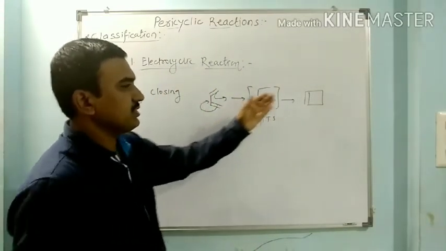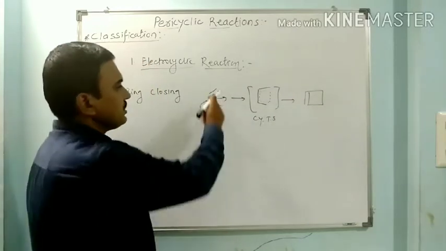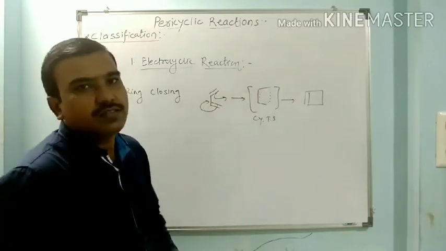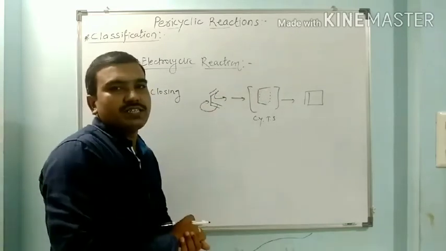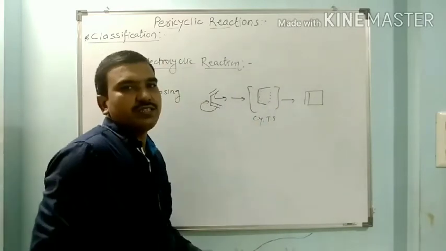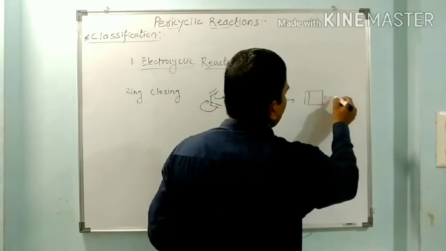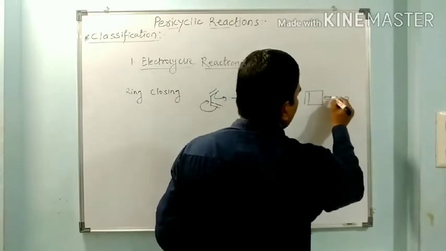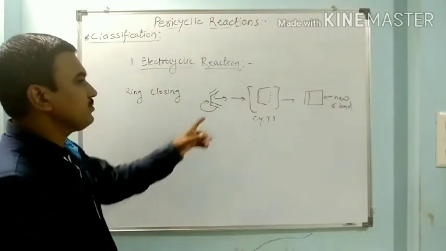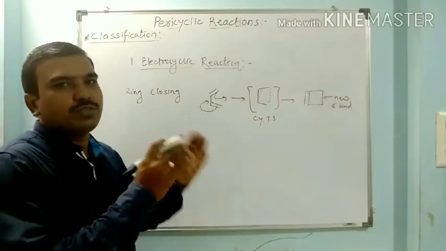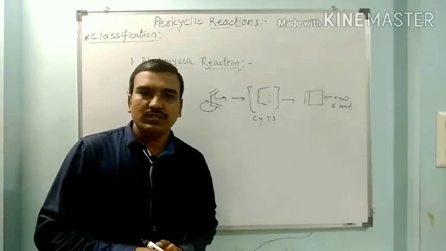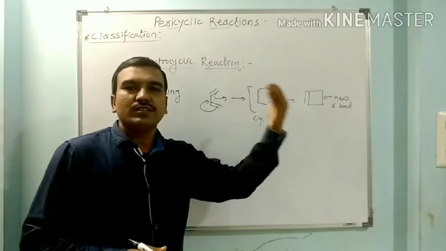So butadiene is converted to cyclobutene through the delocalization of pi electrons. Through the rearrangement of pi bonds, we get the new compound. What is the difference between reactant and product? Here 2 pi bonds are there, and in the product only 1 pi bond is there, with the formation of a new sigma bond. So one sigma bond is newly formed at the cost of 1 pi bond. One pi bond is decreased, while 1 sigma bond is introduced in the product in the ring closing reaction.